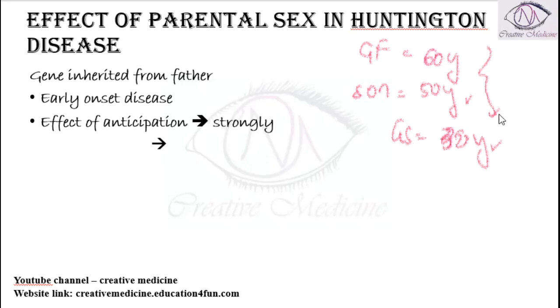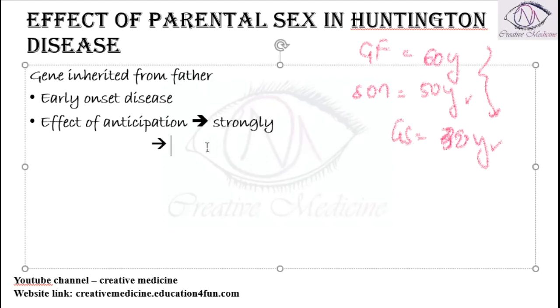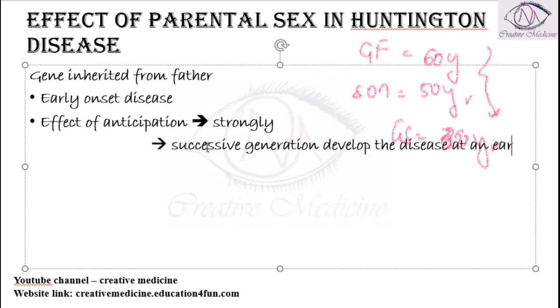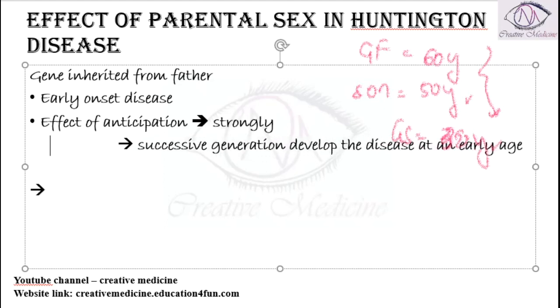So as the generation passes, the age of occurrence of the disease decreases, so earlier will be the disease. So successive generations will develop the disease at an early age. Okay, so the effect of anticipation is seen strongly if the gene is inherited from the father.